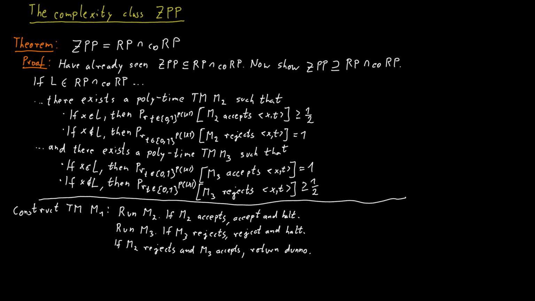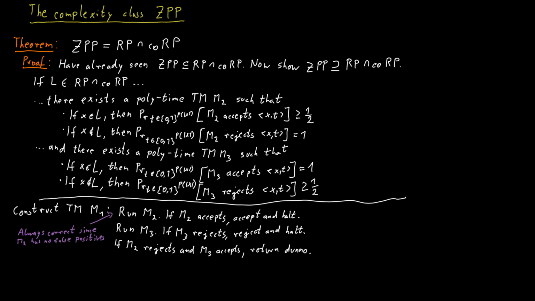And I also claim that this machine M1 will only say I don't know with a probability of at most 1/2. So first let's argue that the machine M1 never gives an incorrect result. If it accepts, the word is really in the language. If it rejects, it's really not in the language. If the machine accepts, it means that this machine M2 must have accepted the input. But the machine M2 only accepts the input if the word is in the language. Otherwise, it rejects for sure. And therefore, this must always be the correct answer in this case.